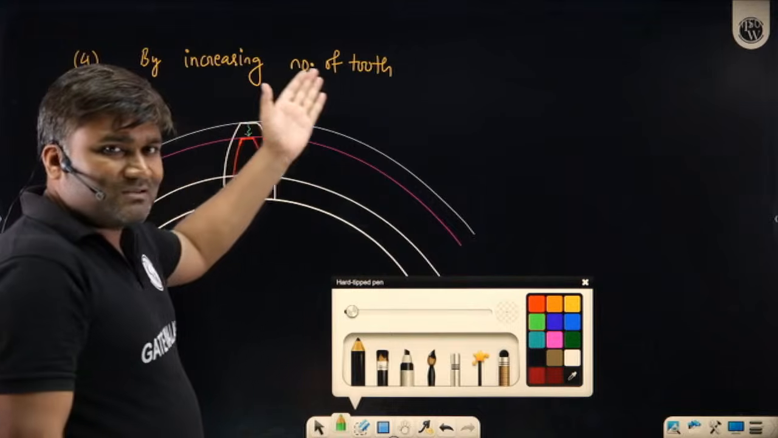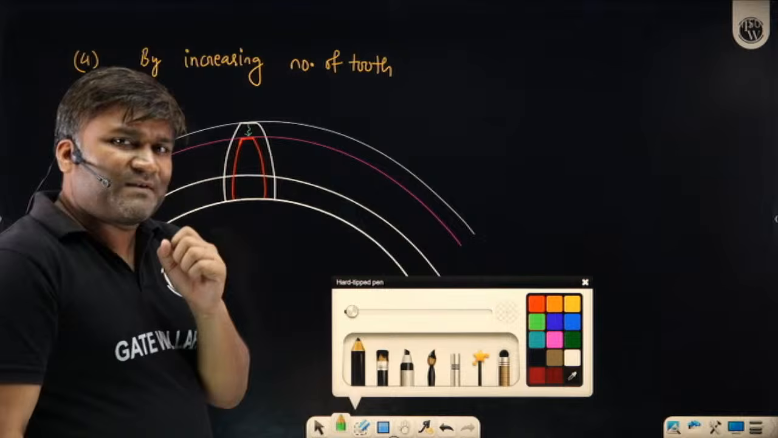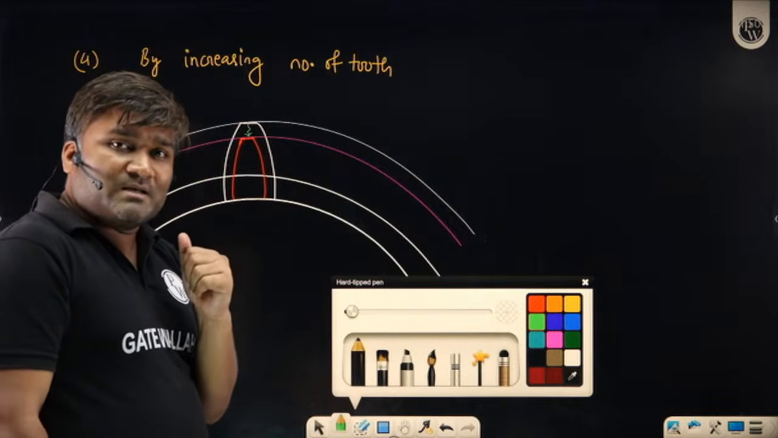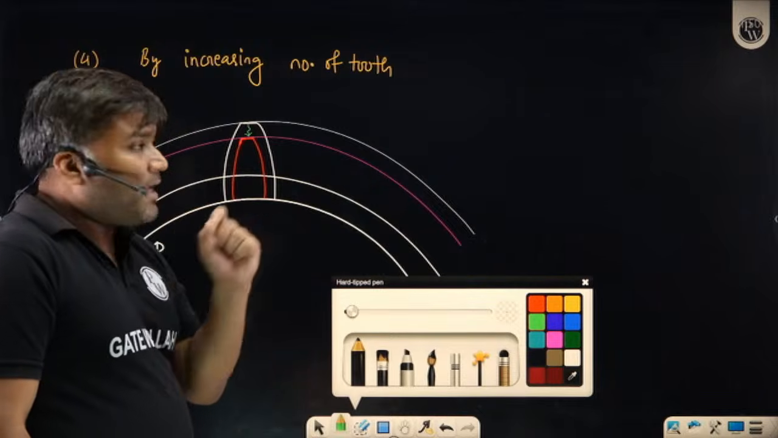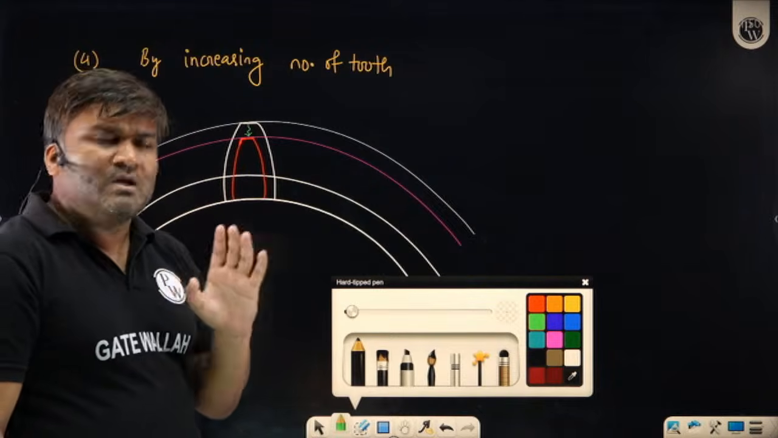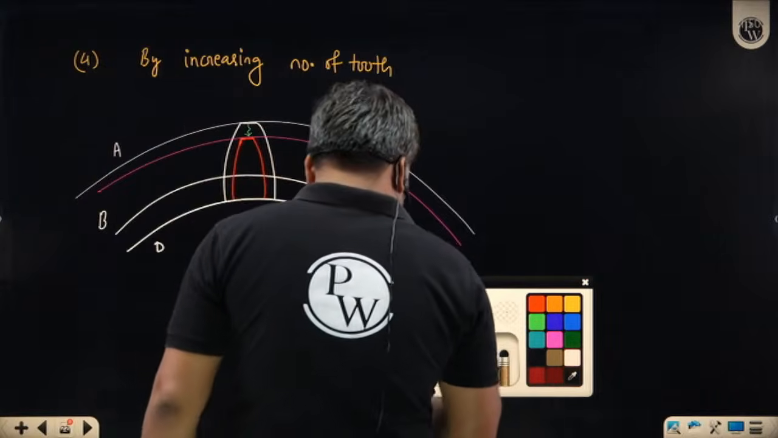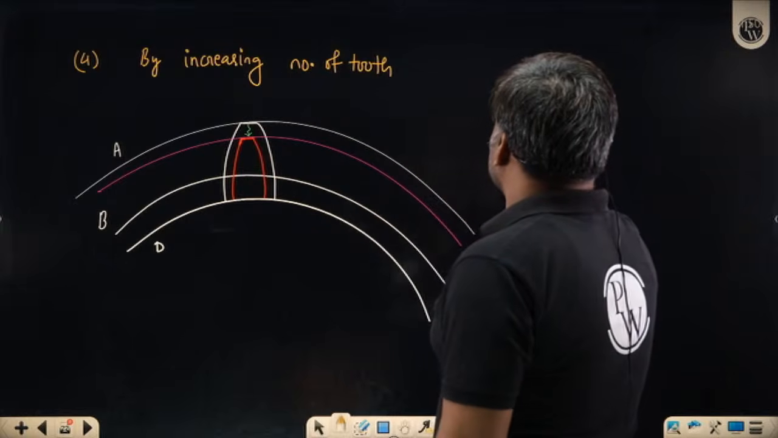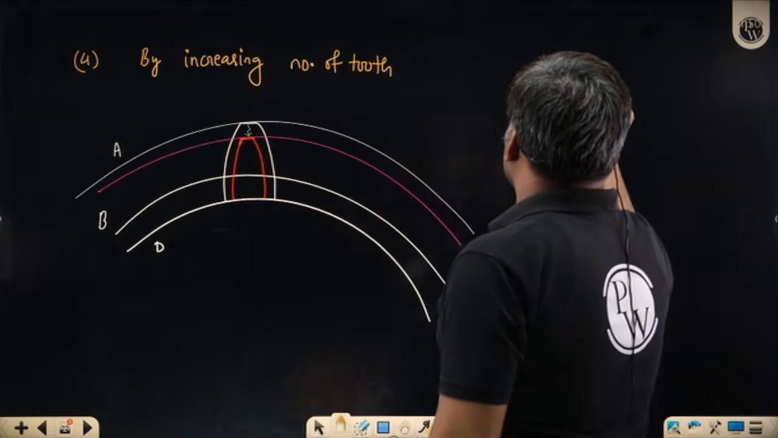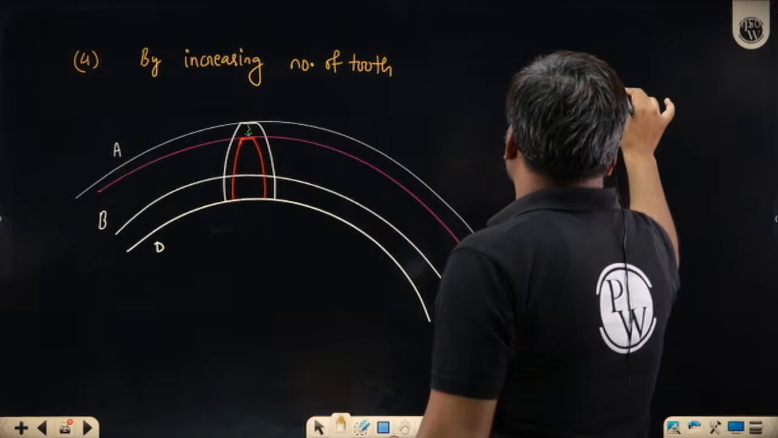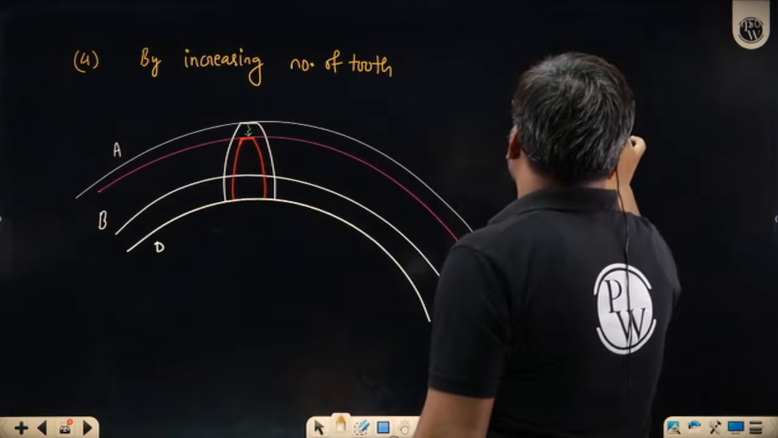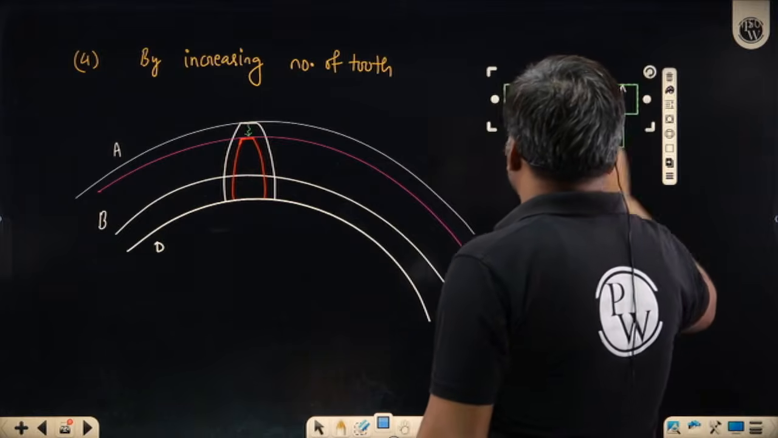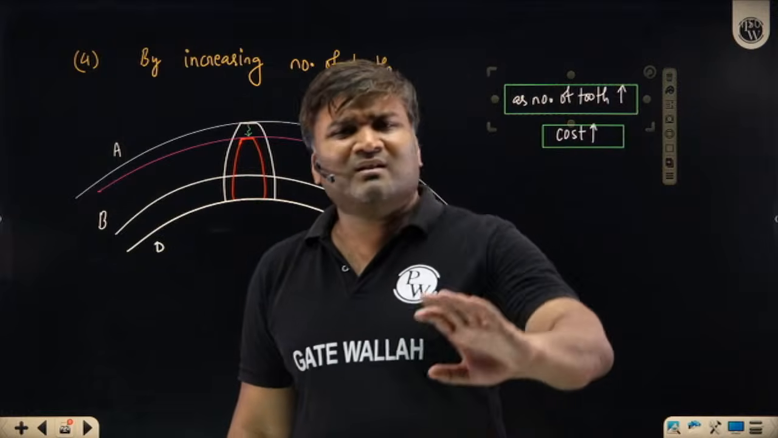By all the other three methods which I have used, there were some adverse effects. Somewhere pressure angle started increasing, contact ratio started decreasing, tooth becomes weaker. Here there is no such restriction. The only thing is that by increasing the number of teeth, tooth size decreases, interference decreases, but as the number of teeth increases, cost increases. And that's why we don't randomly increase the number of teeth. We go for some optimization.